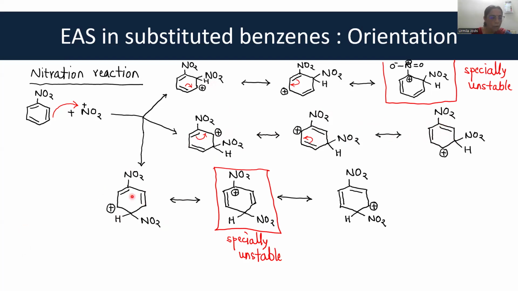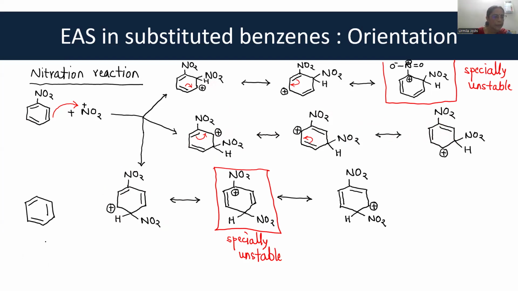Okay. Now, coming to the para attack. Para attack is also equally possible. Now, para attack, let me write this structure so that everybody knows the para attack. Para attack will involve this double bond.